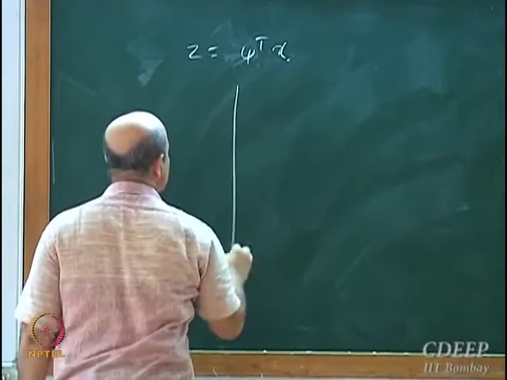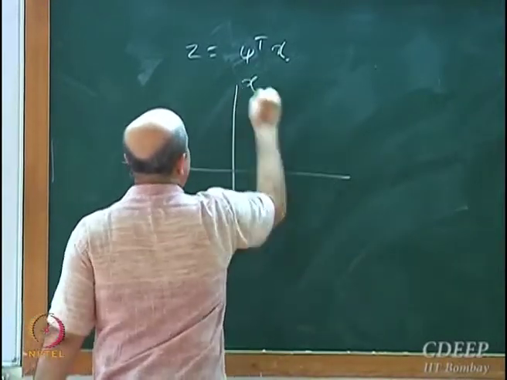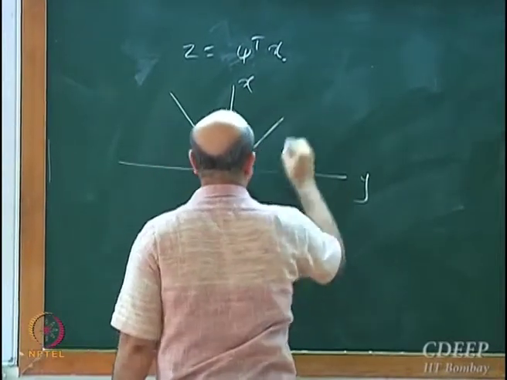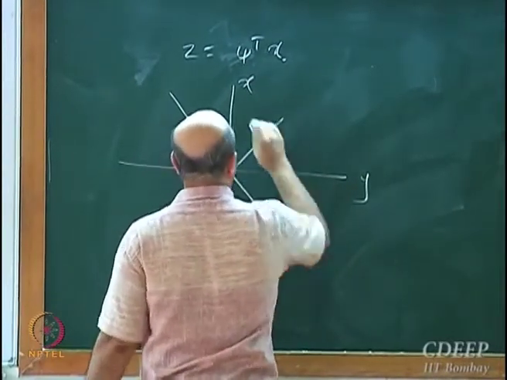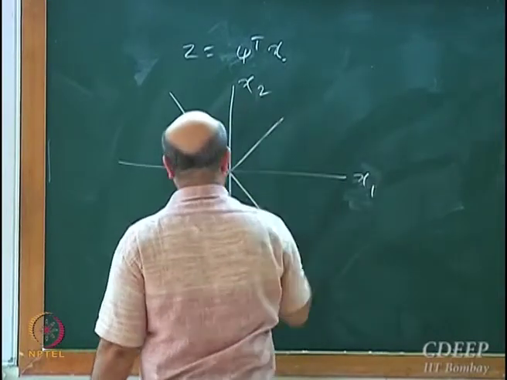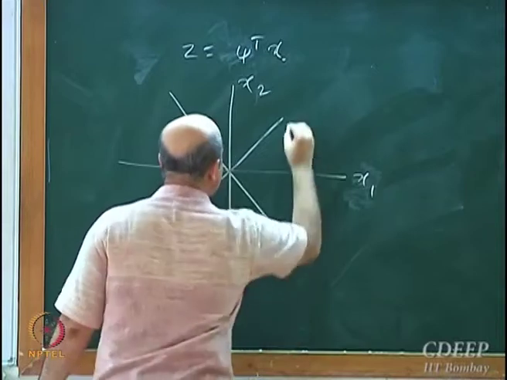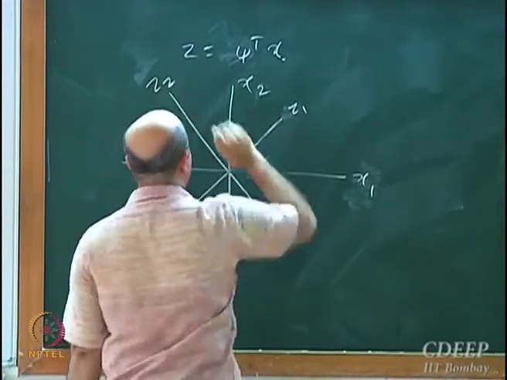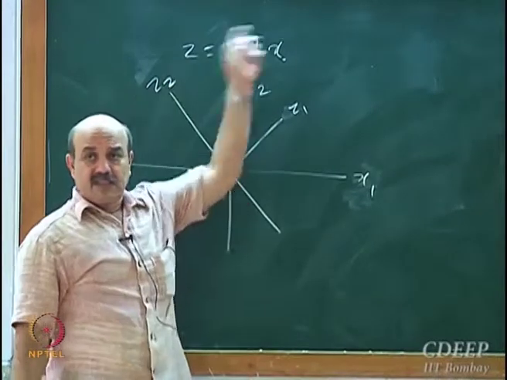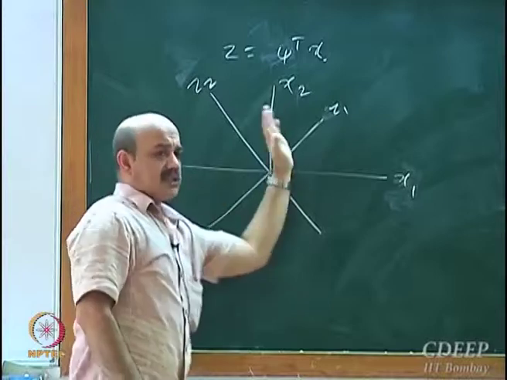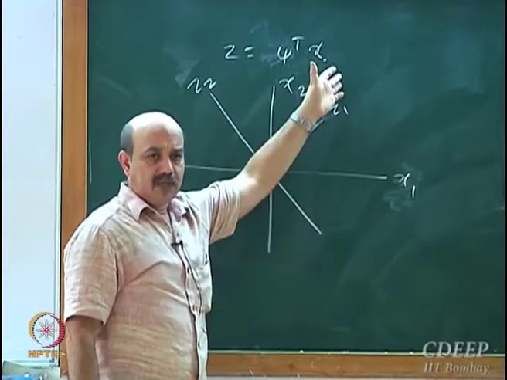Suppose this is your x1 x2, and this will be your z1 z2 coordinate space. So this is an invertible transformation. You can go from one to the other. You are just rotating your coordinate axes when you are multiplying.